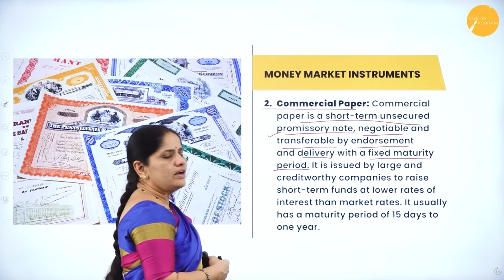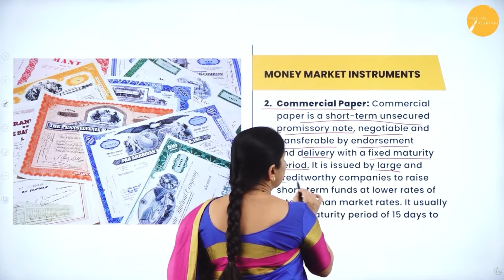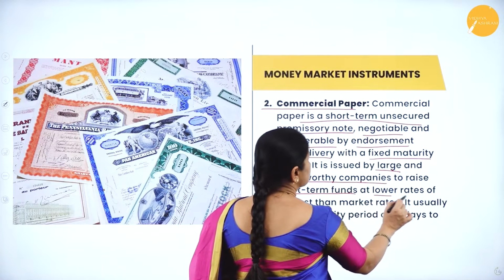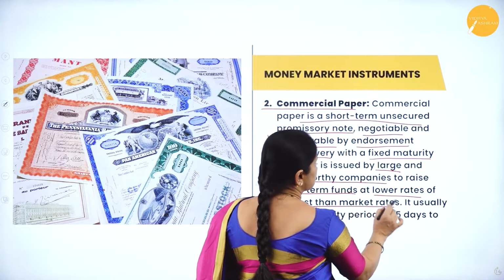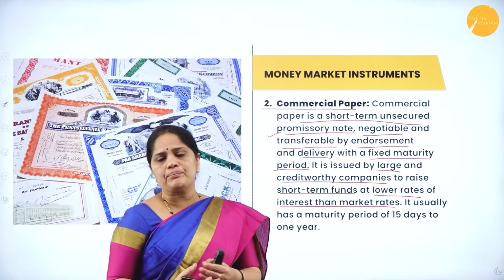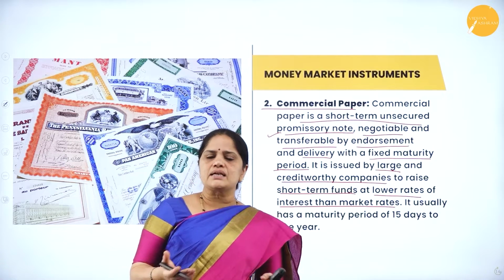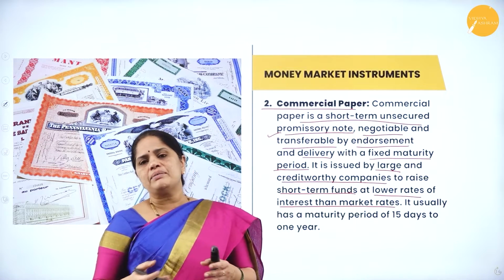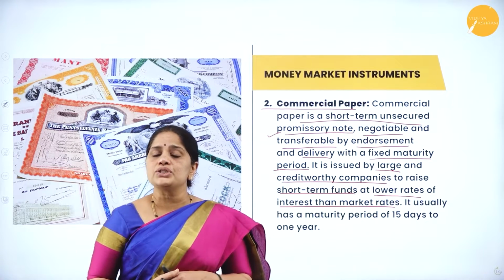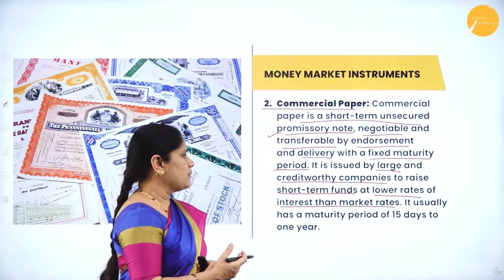They will have a fixed maturity period, and it is issued by large and credit-worthy companies to raise short-term funds at a lower rate of interest than market rates. So, if the existing market rate at which funds are available is 7 to 8%, then these commercial papers will be issued by the companies at a reduced rate, say 5 to 4%.